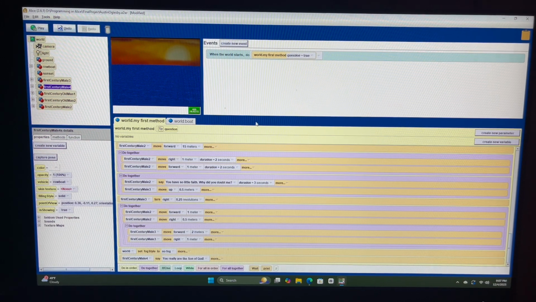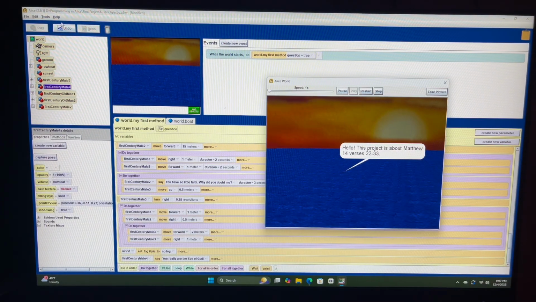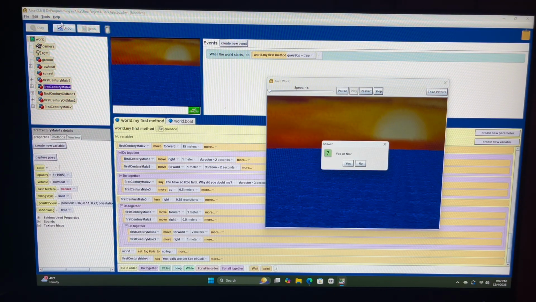And now I'm going to go ahead and run the program and show you what it looks like, and then I will show you the entire coding sequence after. Now I'm going to click yes because I have read this before.